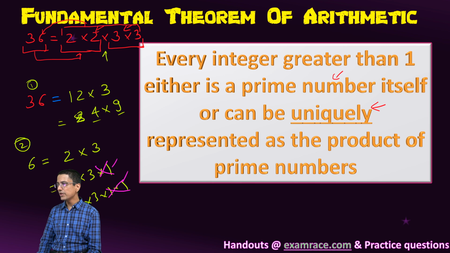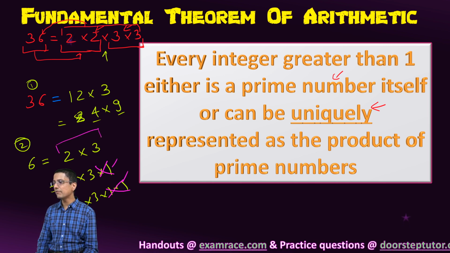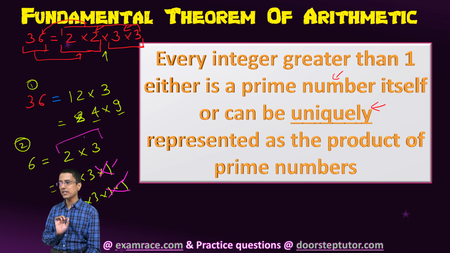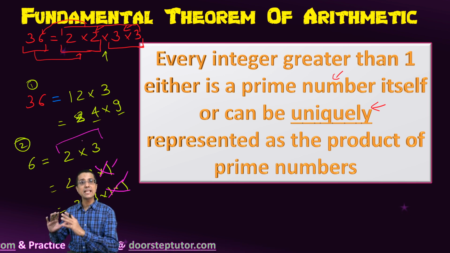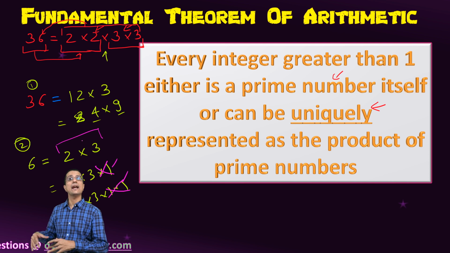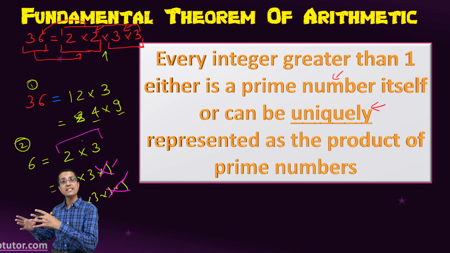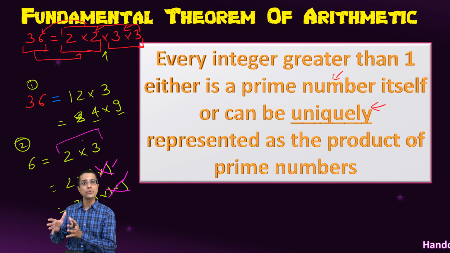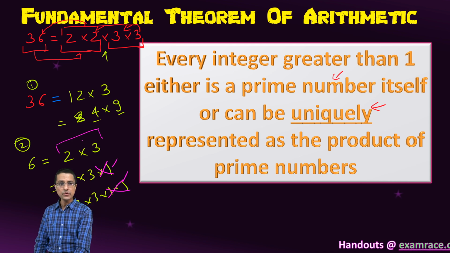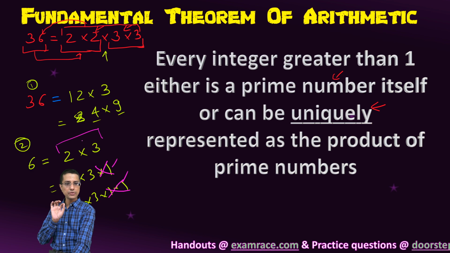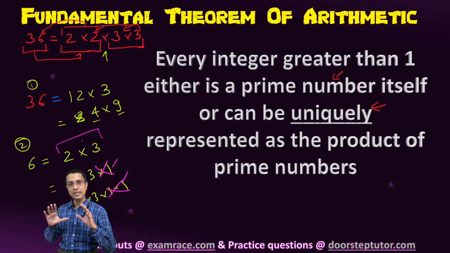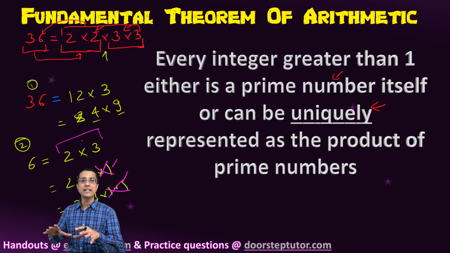So 6 again has one unique prime factorization, and that is 2 times 3. No other number in this world can have the same prime factorization as 6, and 6 can have its prime factorization done in only one way. So this is a very, very important fundamental theorem of arithmetic. You should learn this by heart and keep it with you. It will be useful forever in number theory.